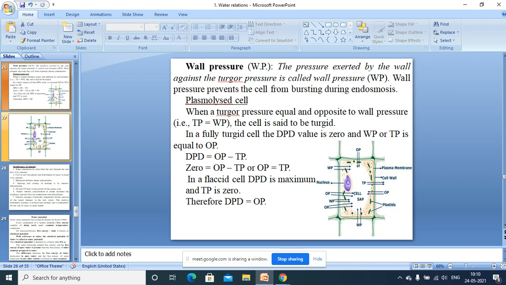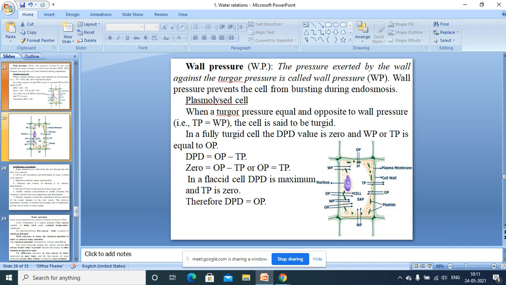Understood? Now what happens? DPD value in a turgid cell becomes 0. Is it not? It becomes 0. That's why osmotic pressure minus turgor pressure, or osmotic pressure value also becomes equal to turgor pressure. So in a turgid cell you can observe osmotic pressure value is equal to turgor pressure, which is also equal to wall pressure.